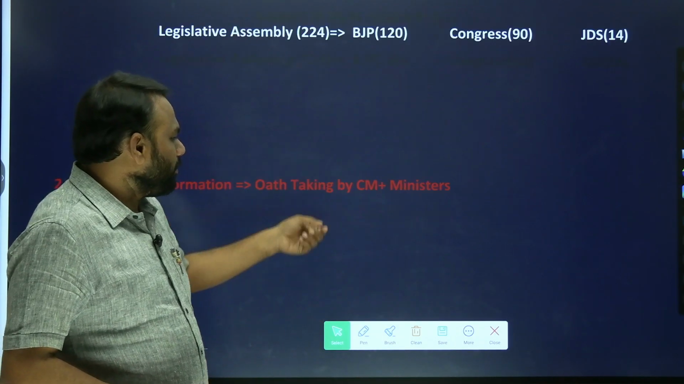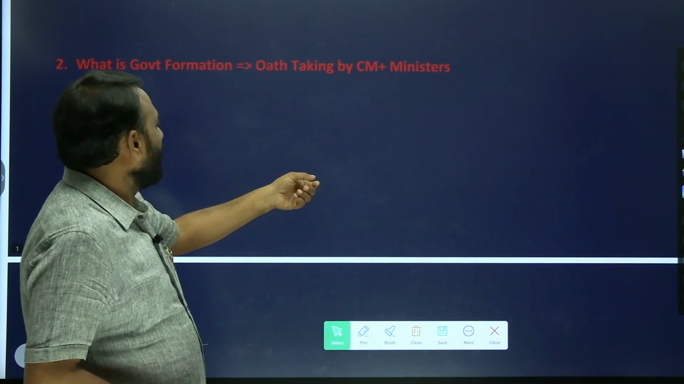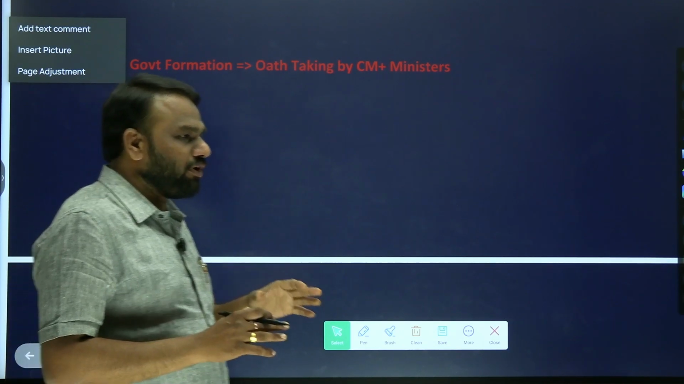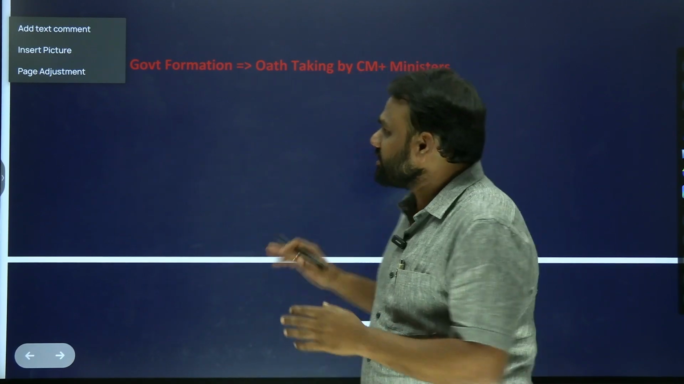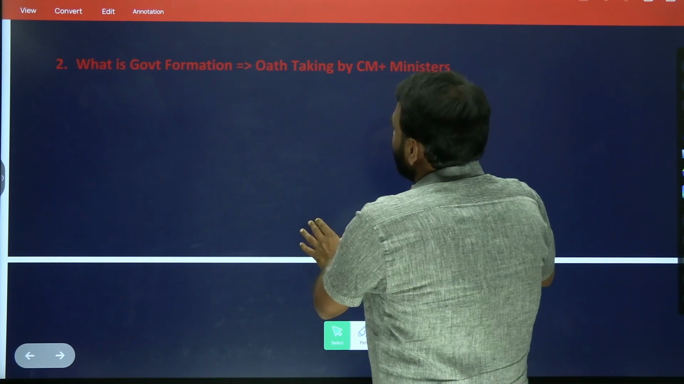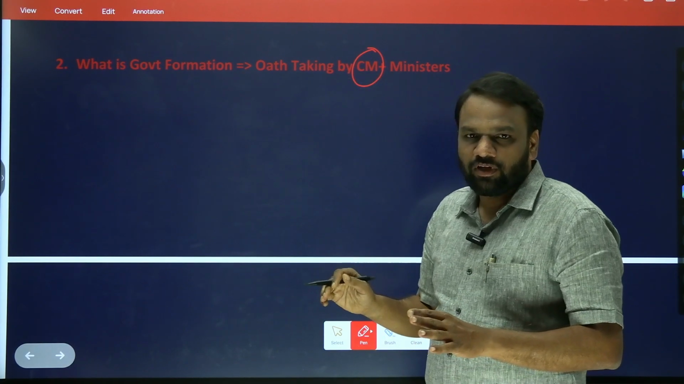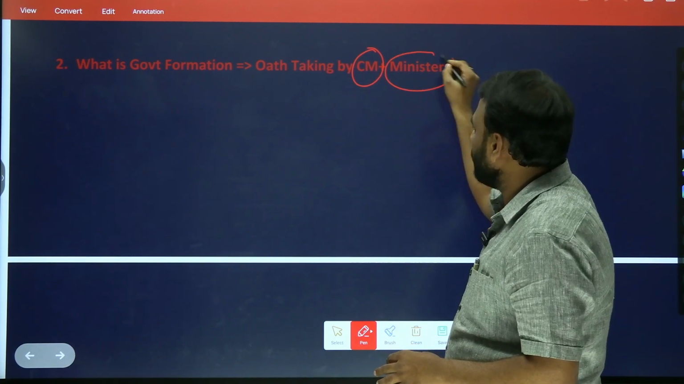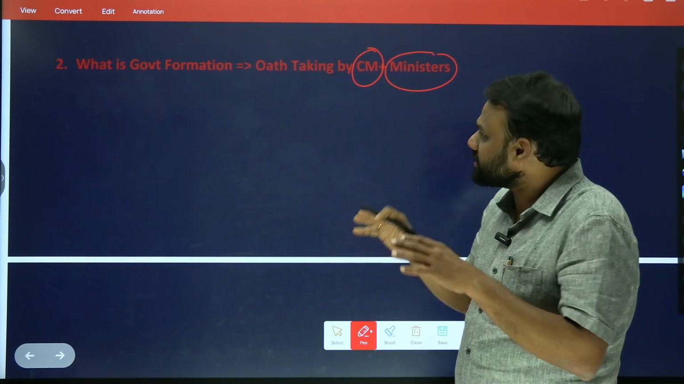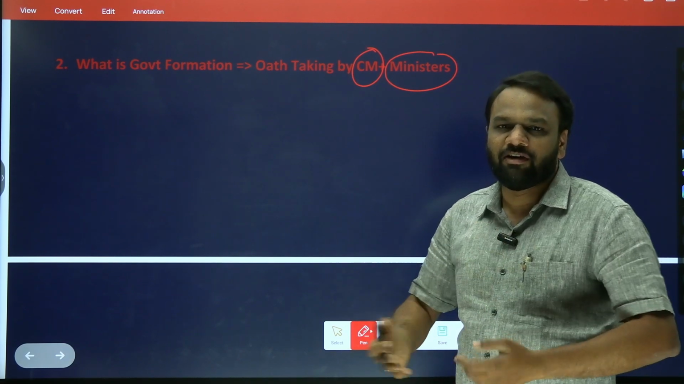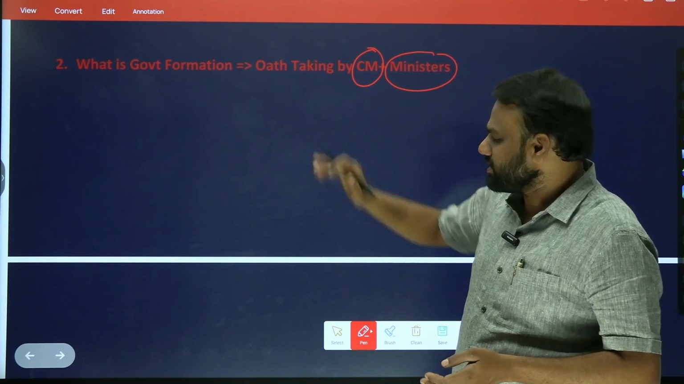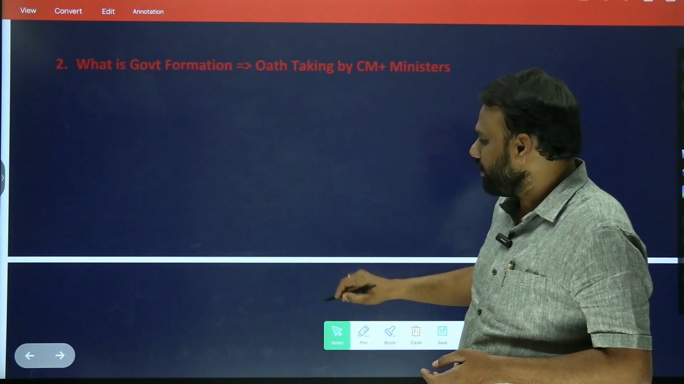Next, we shall see what is... Okay, so whenever we say government formation, what happens? All these members, they'll take oath. Who will take oath? Chief Minister will take oath. Next, ministers will also take oath. As soon as the Chief Minister takes oath, then the government has been formed. So this is government formation. Government and government formation.